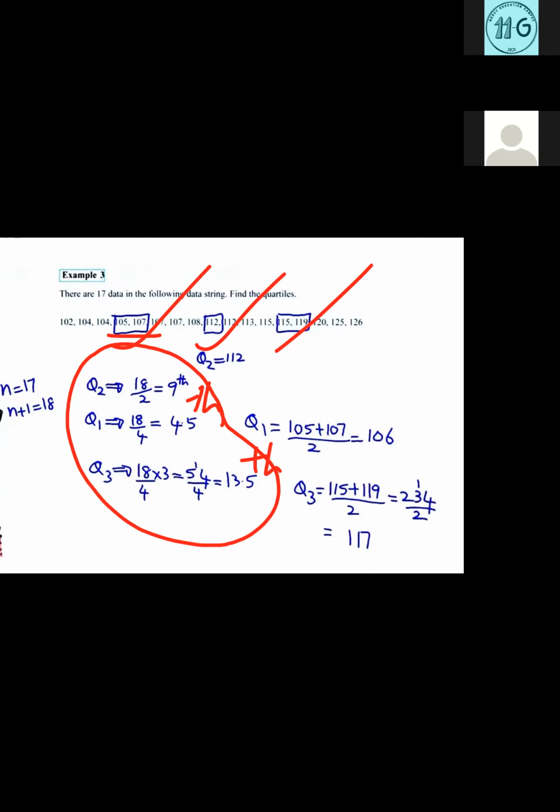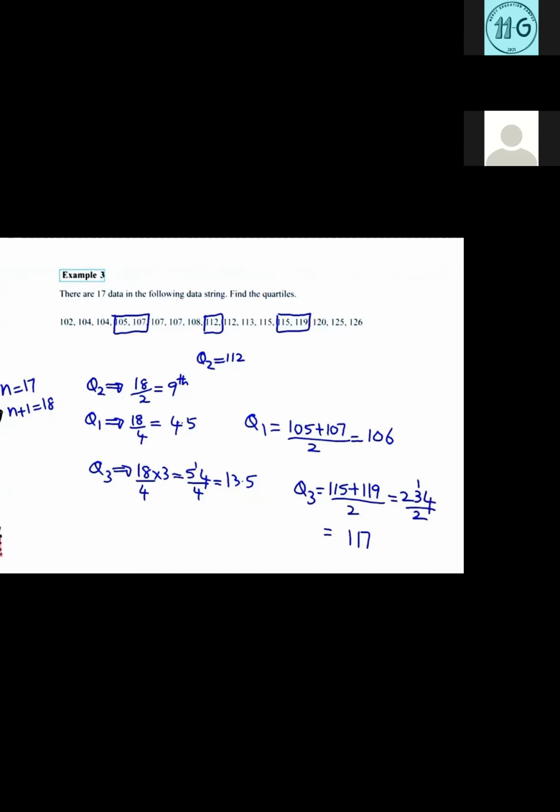If you have any doubts you can ask me. Today I have explained the cumulative frequency curve and also quartiles, and there is another thing to explain, that is the interquartile range. I will explain it in the next class, and also I am going to do some oral questions in the next class. Please be present.